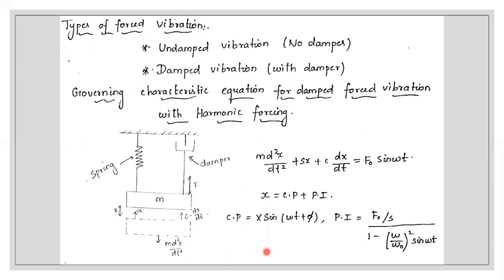Next we'll be seeing types of vibration. There are two types of vibration. One will be undamped vibration and another will be damped vibration. In undamped vibration, there won't be any damper. In damped vibration, obviously we'll be having a damper.